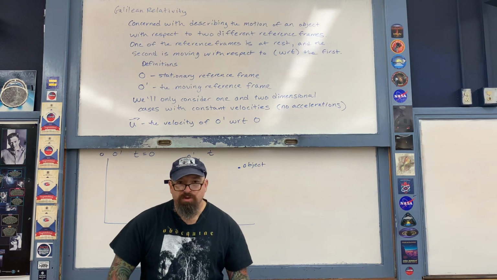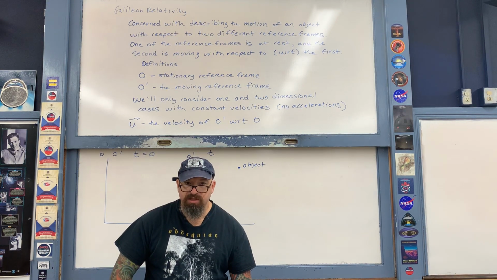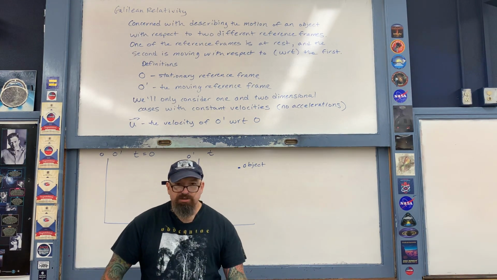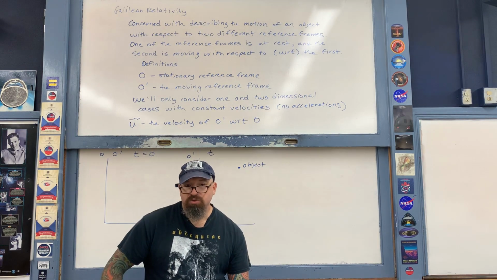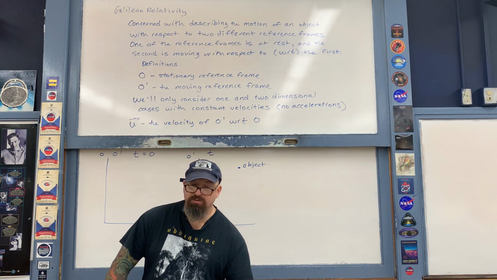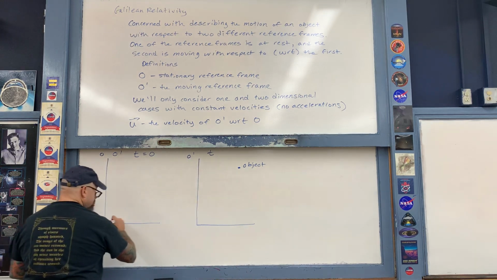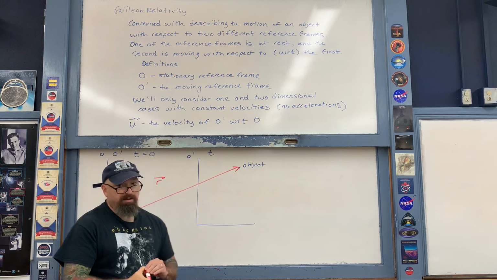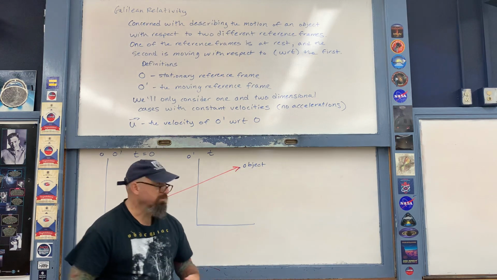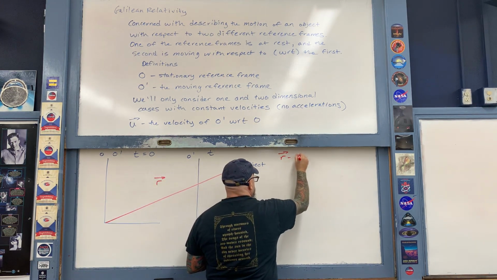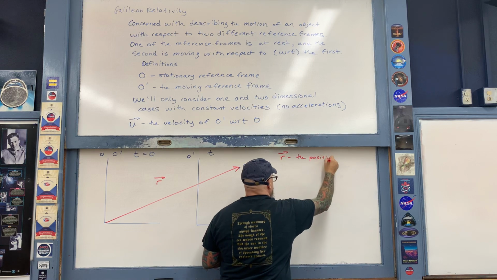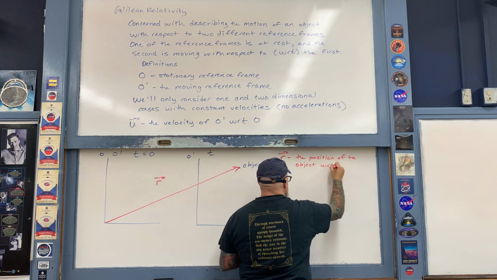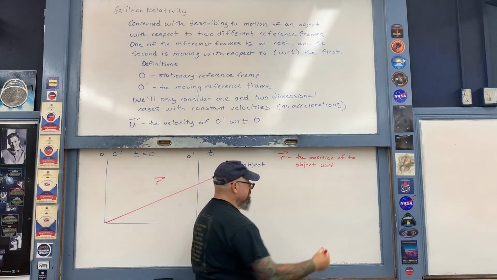Okay, and now on the board, we then describe the position vectors associated with this object. For example, relative to you guys, the stationary reference frame, and once again your origin is the door, you would see the object, this student, with a position vector. That position vector looks like this. This position vector is referred to as R, and yes, it is another definition. Let me go ahead and write it down. Okay, so R is the position of the object with respect to you guys, the stationary reference frame, O.